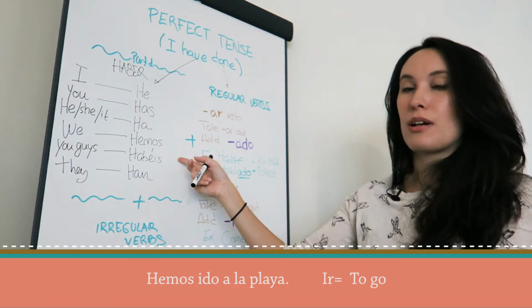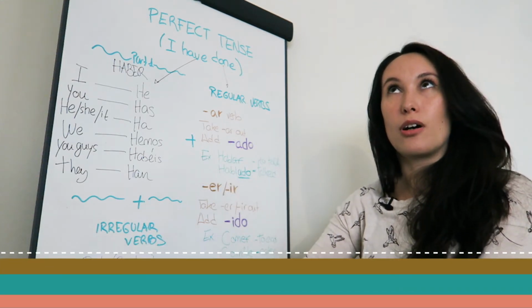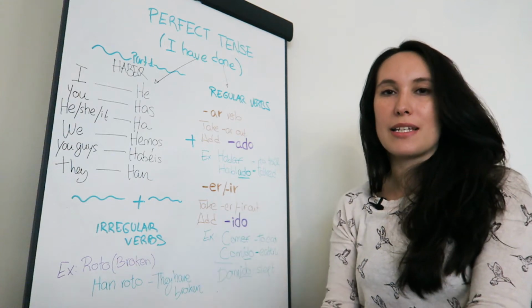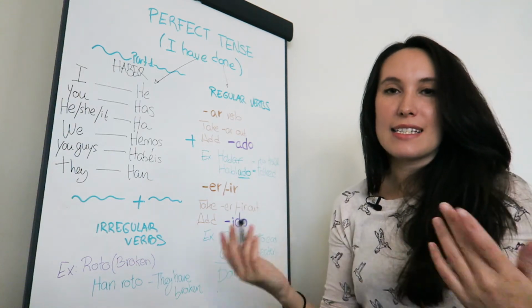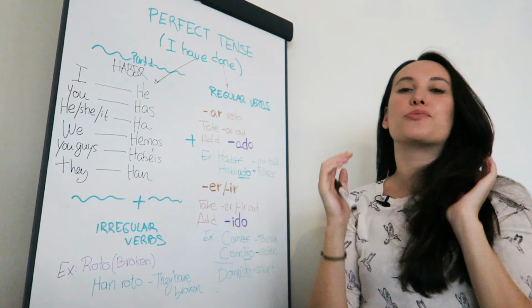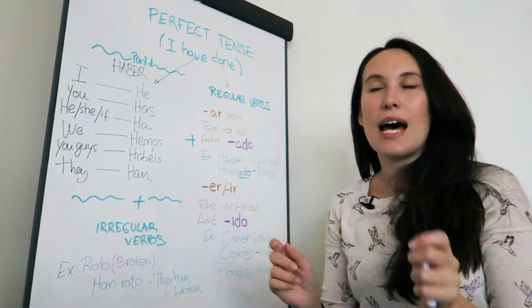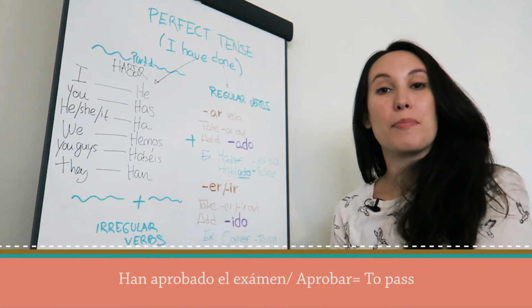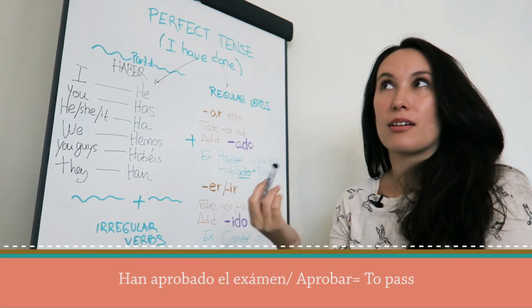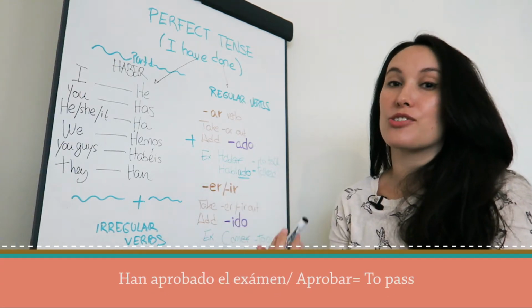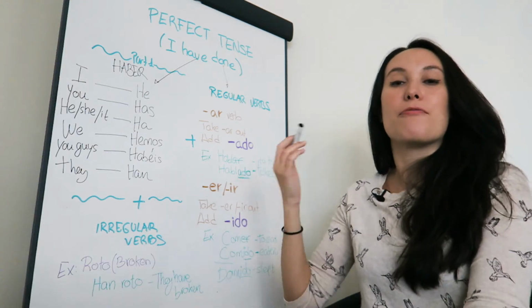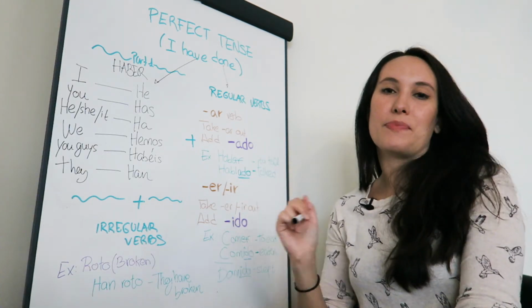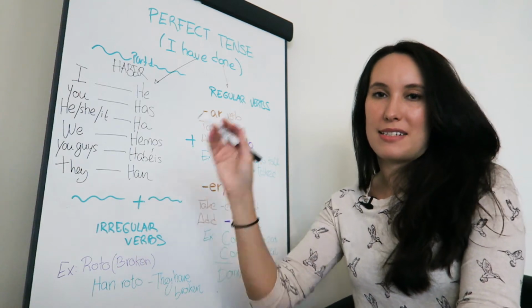So hemos ido a la playa, we have gone to the beach. And the second example is han aprobado el examen. Aprobado is coming from aprobar, which is to pass. So they have passed the exam.